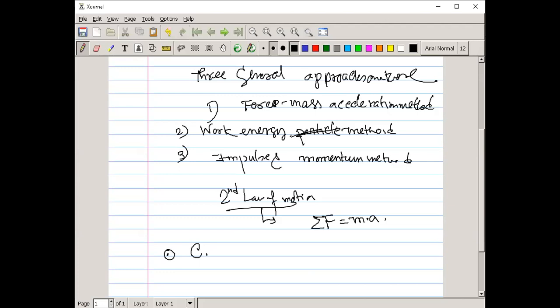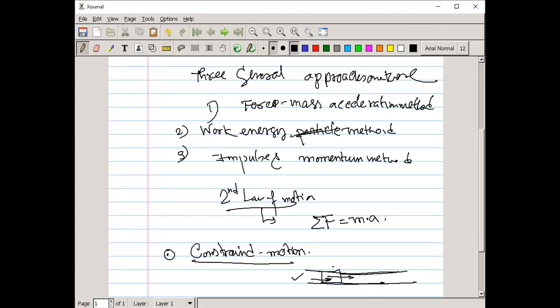So one is constrained motion. Remember one thing, constraint means the path of the particle is totally determined by a guideline. For example, in a rail a train will go, so the train has a specific path, the rail. Only through that rail can the train move forward. That's why it is an example of constrained motion.